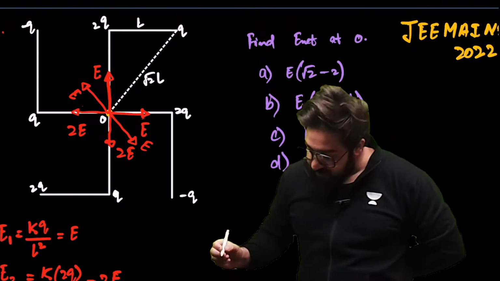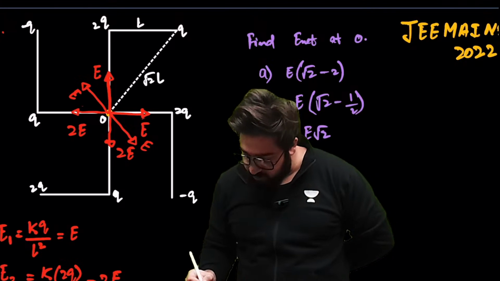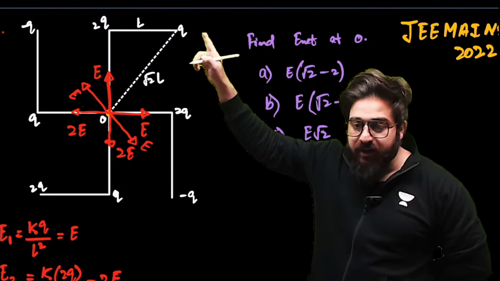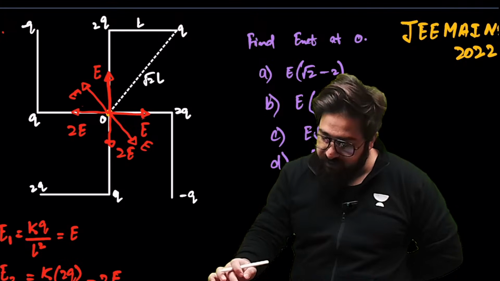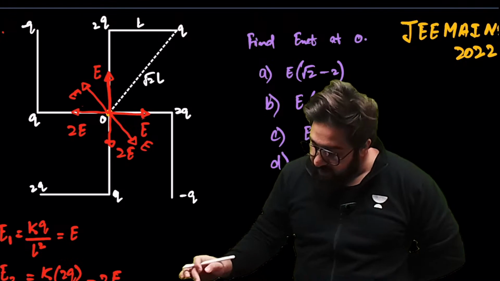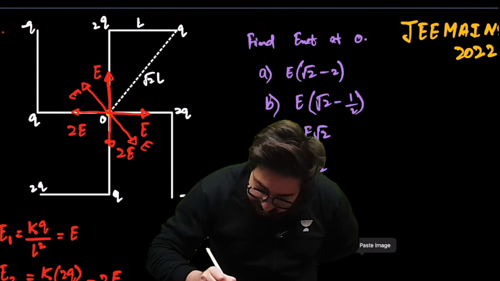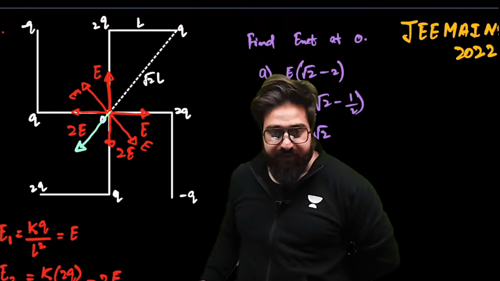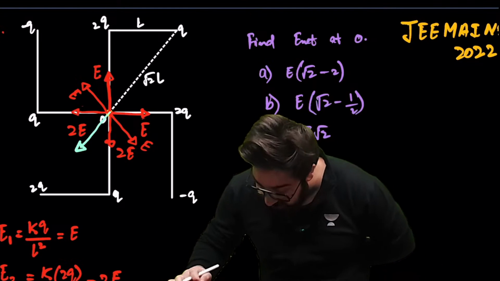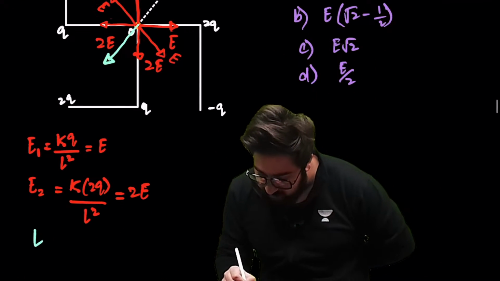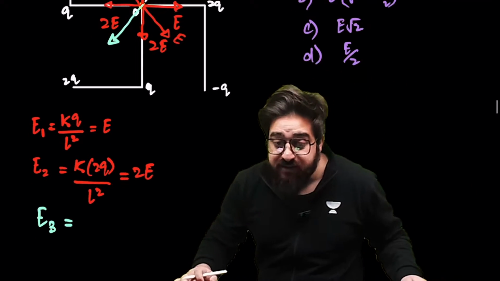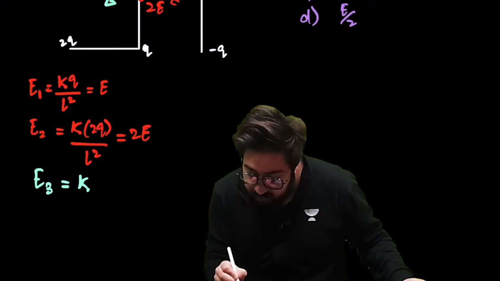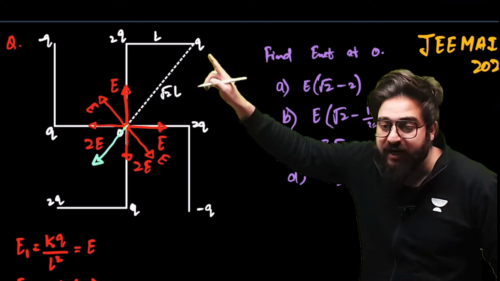Okay. Now, tell me one thing over here. Electric field because of this charge will be simply something like this. Let's call that electric field E3. How much will that be? See, that will be KQ. What is the value of Q over here? That is Q only.